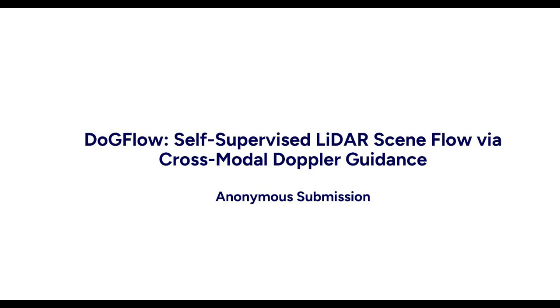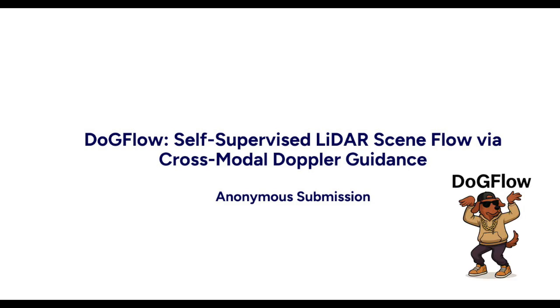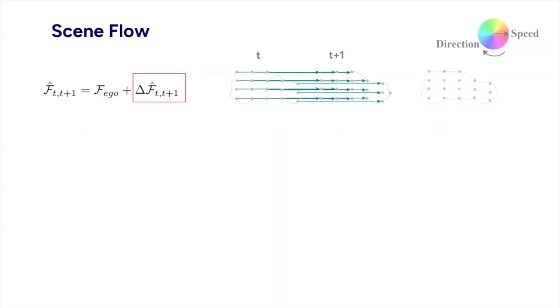We present an overview of our method DoGFlow, self-supervised LiDAR scene flow via cross-modal Doppler guidance. Scene flow provides an important prior for downstream perception tasks like object detection, tracking, and long-term motion estimation. Current methods face two main challenges.